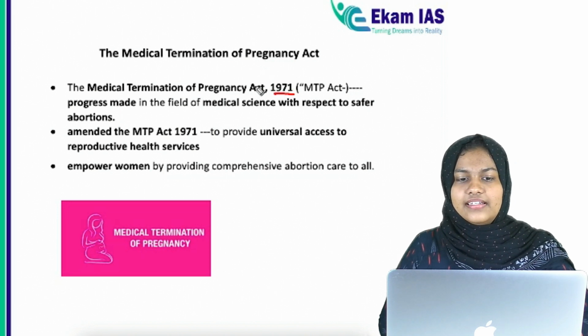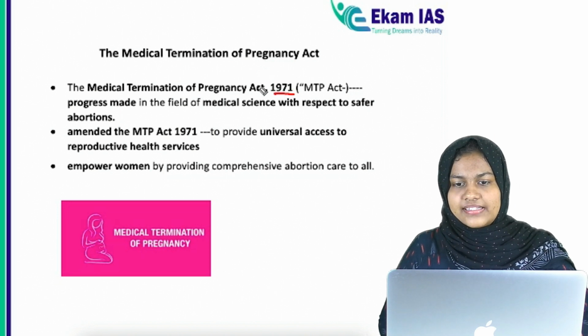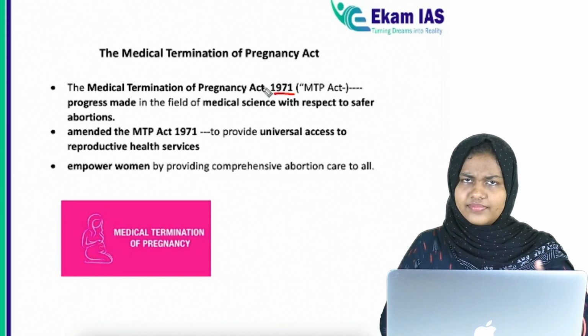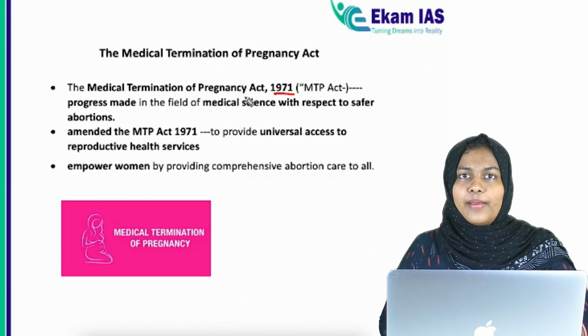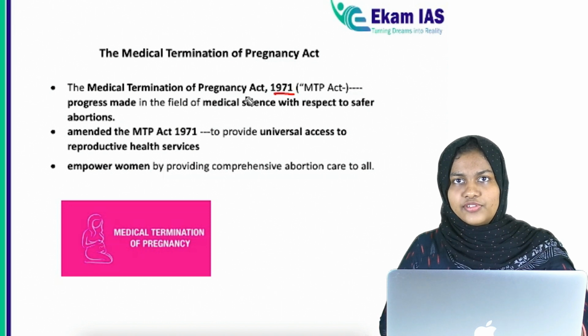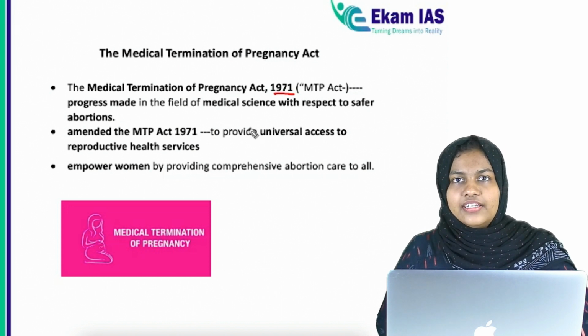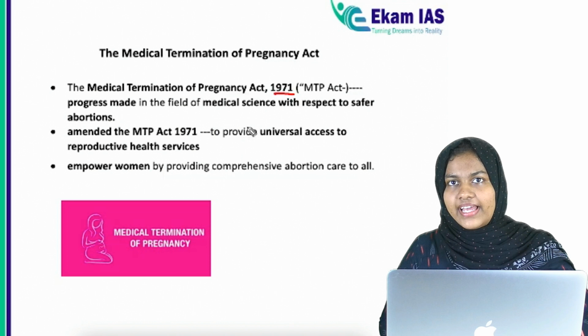So, we enacted the Medical Termination of Pregnancy Act 1971. The aim of the act is to improve the health of women and thereby empower them, and also to provide universal access to reproductive health services.